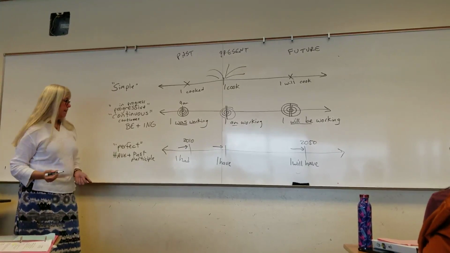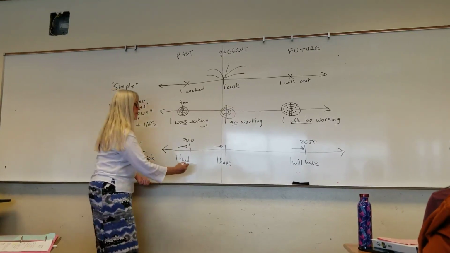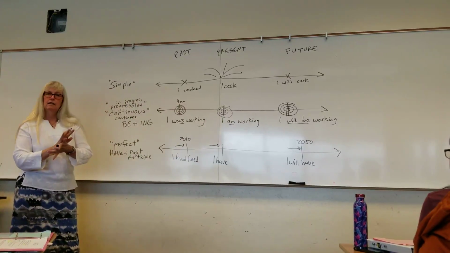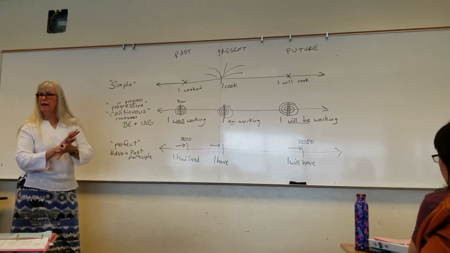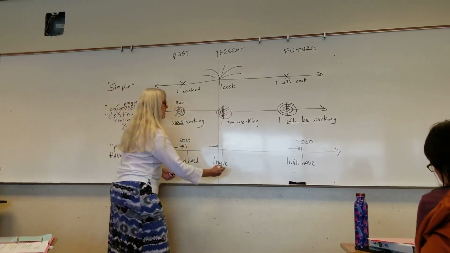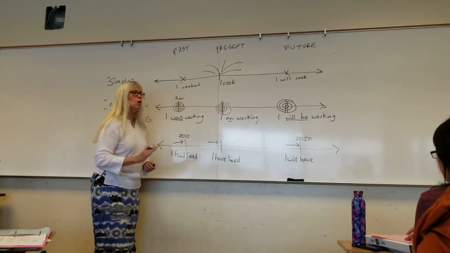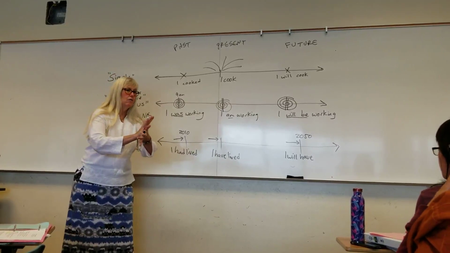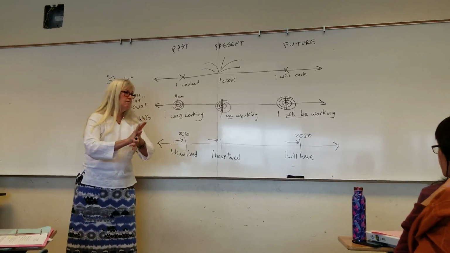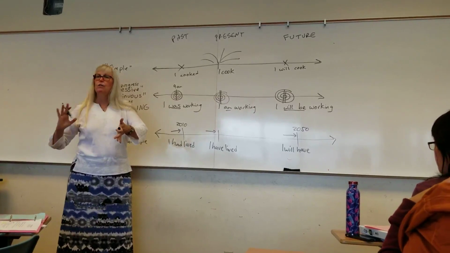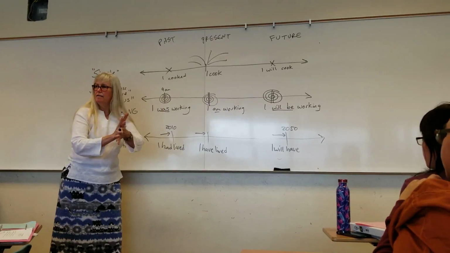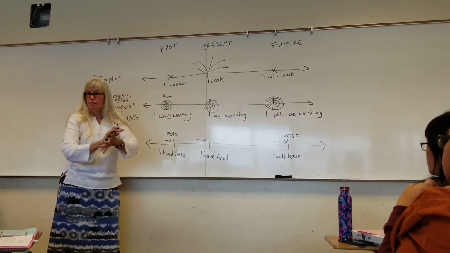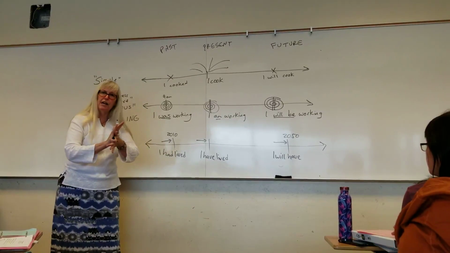With the past participle, so I had lived in one place until 2010 when I left there. I have lived in Oakland since, up to now, for 3 years up to now, since 2010 up to now, and not finished. Right? You're still here. You're still here. You have lived up to now.